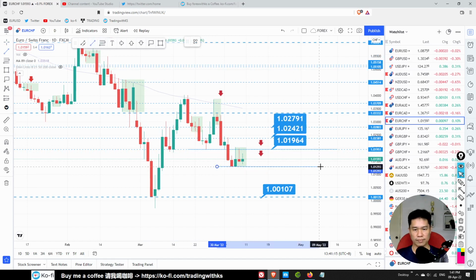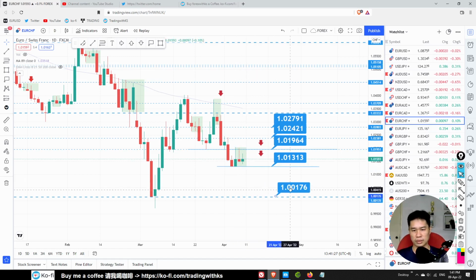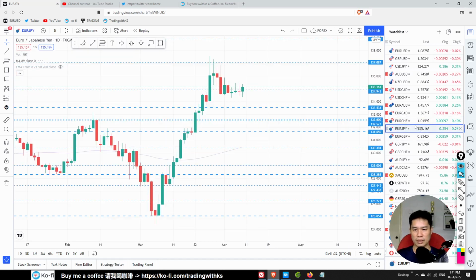Remember, this tail bar, we want a breakout. We don't want to take the tail bar directly after the close. So the target will be here, 1.00171.